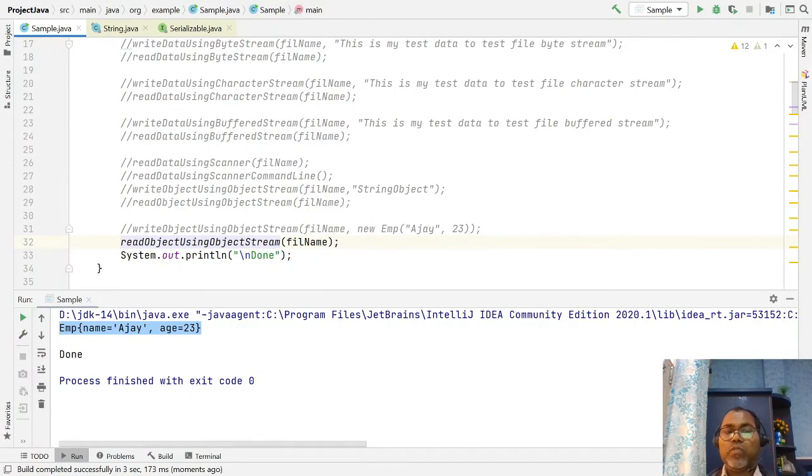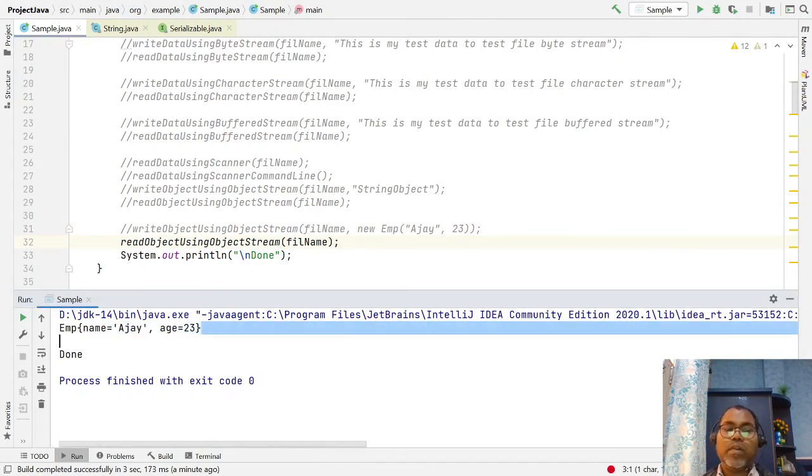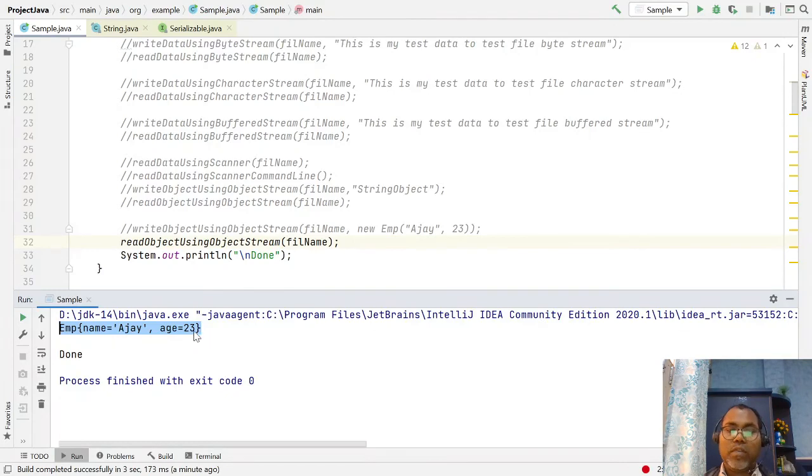So please ensure that during deserialization your object constructor is not invoked. Internally it stores all your object and data, just creates an object and gives it to you. The same object with the same state is built.